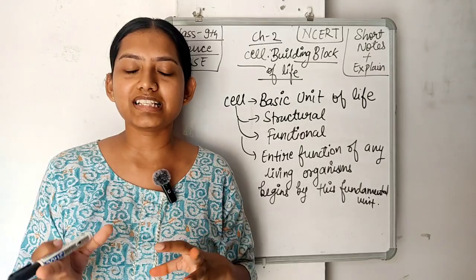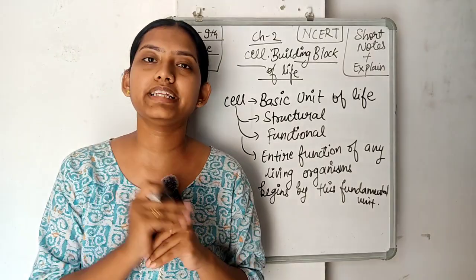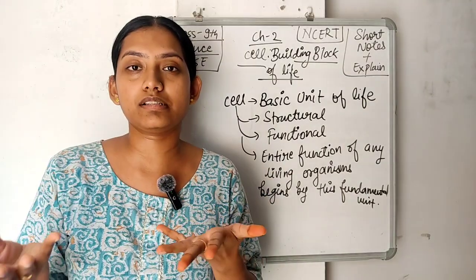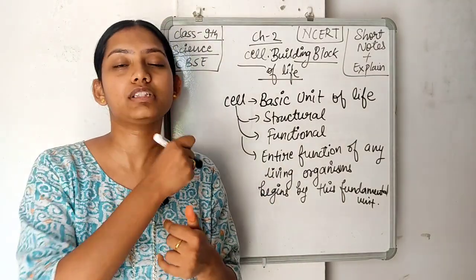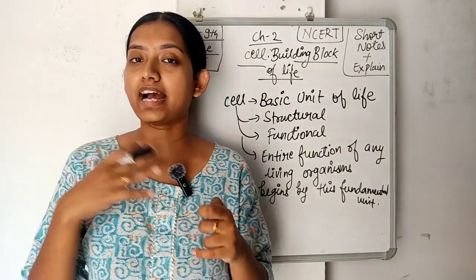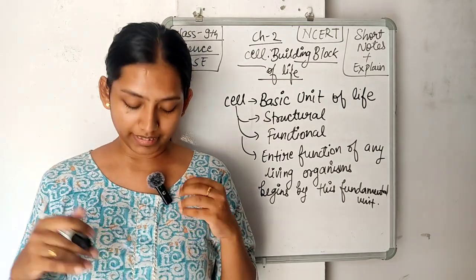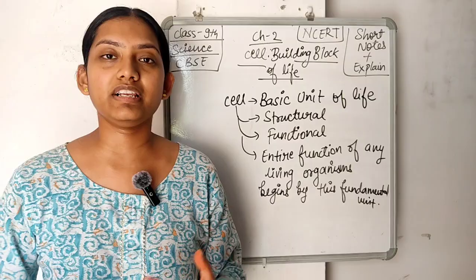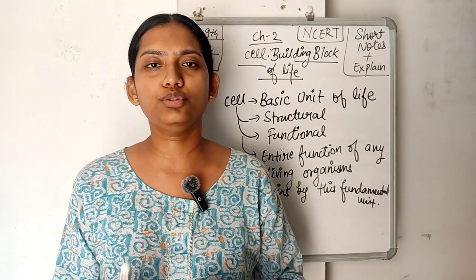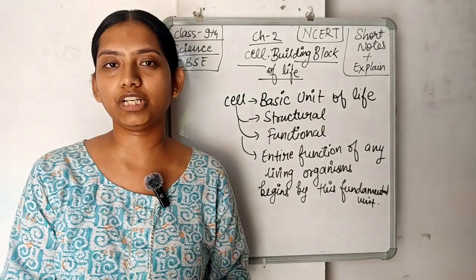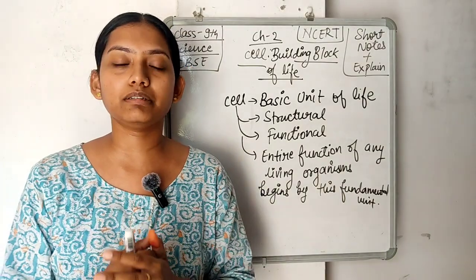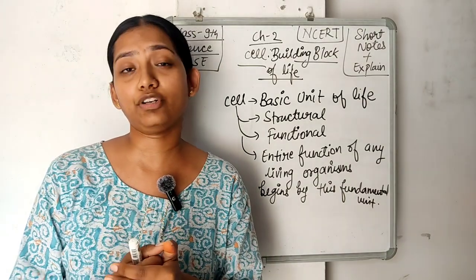So a cell is the basic unit by which the structure of an organism can be created. All the functions performed by our body, like I'm speaking, you are listening, I'm doing my hand movement, I'm writing on this board. These functions will ultimately result in doing something else, like explaining a particular concept or doing some experiment. So functional unit and structural unit is the basic definition of the cell.